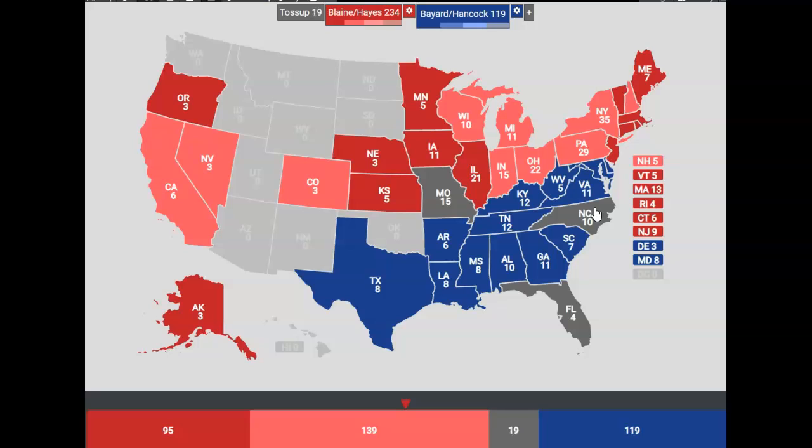Some likely blue states, North Carolina is a biggie. Missouri would go lean red as well as Florida, so no state would get under 1%. So James G. Blaine wins the election by what's seemingly a landslide, 253 electoral votes to 119.